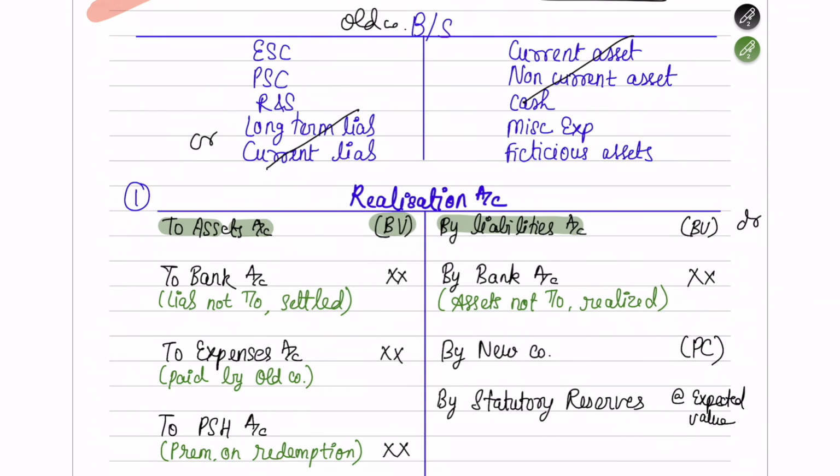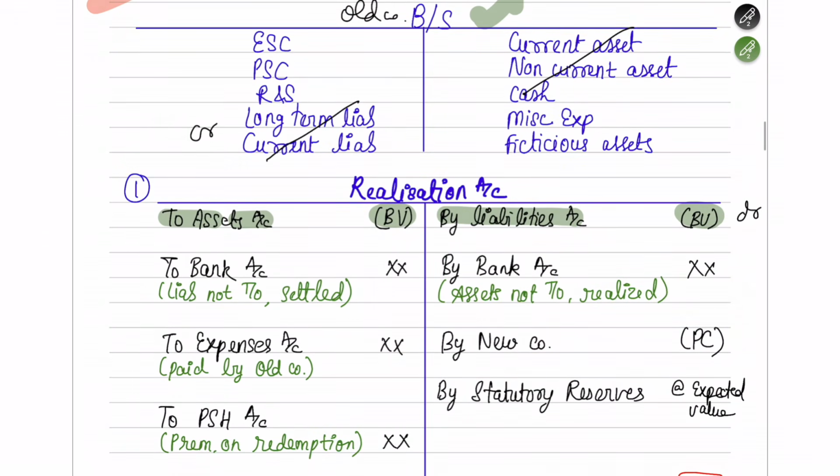Both you have to write at what value? Both you have to bring it out at book value, which is showing in the balance sheet. Done.